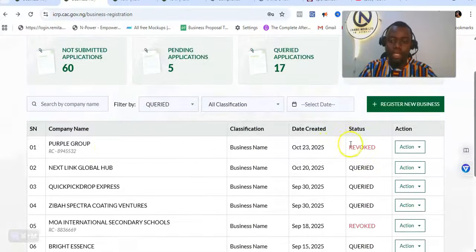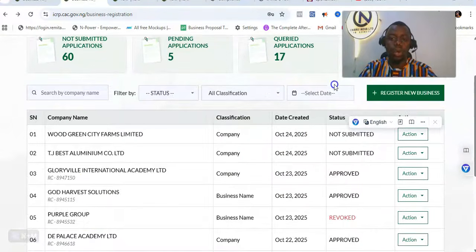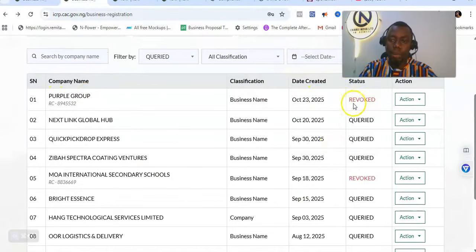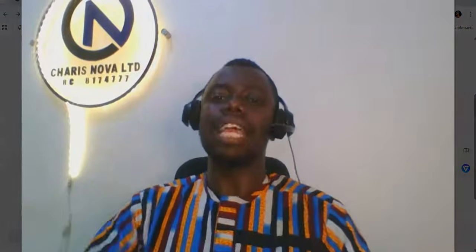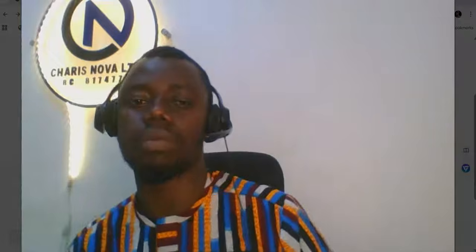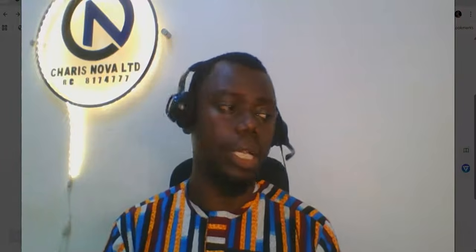So this one might be salvaged if it is changed. But the issue with this also is that there's a mistake in the object. I will not want to share personal details of people, right? That's why I will not be showing you the details of that. But the main thing you should understand is that if there's an issue with the object itself as well, you have to start again from the beginning. Because what it will cost you to do the object alone on the CAC portal will almost be the same thing. So please, you have to take note and make sure that you work on understanding.